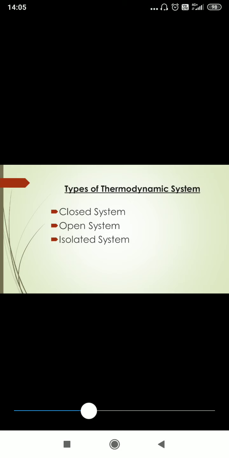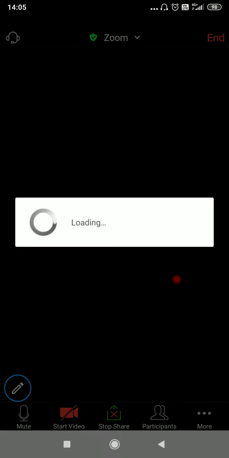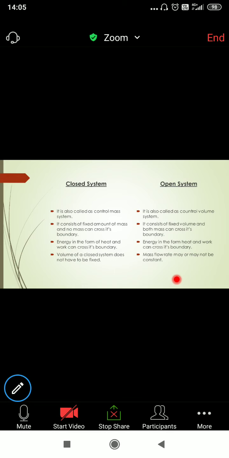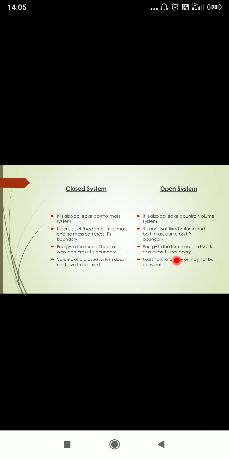Types of thermodynamic systems. There are three thermodynamic systems: one is closed, then open system, next isolated system. So this is a simple thermodynamic system. This is a closed system, this one is an open system, and this one is an isolated system. The differences are: in a closed system only energy transfer across the boundary is there. In an open system both energy transfer and mass transfer across the boundary can be seen. That is the main difference.